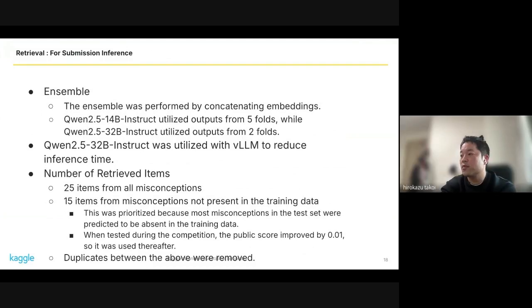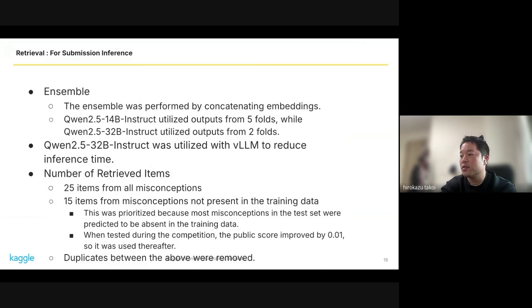Next, the inference process for submission. The ensemble was performed by concatenating embeddings from Qwen2.5 14 billion instruct by folds and Qwen2.5 32 billion instruct by folds. Inference for Qwen2.5 32 billion instruct used vLLM to reduce inference time.